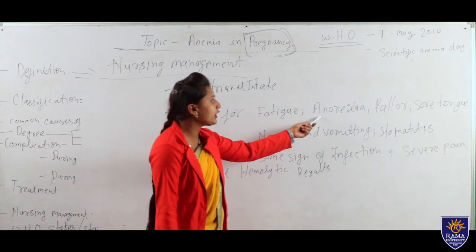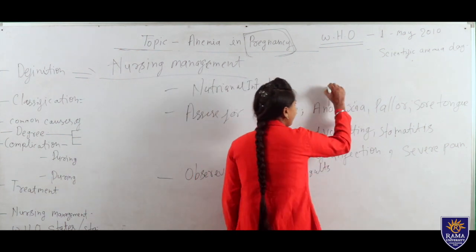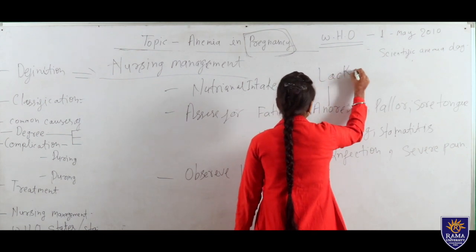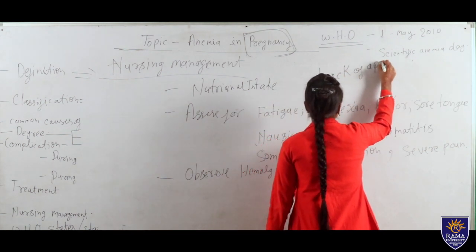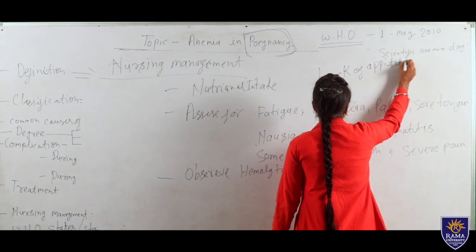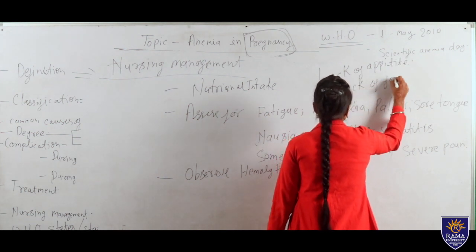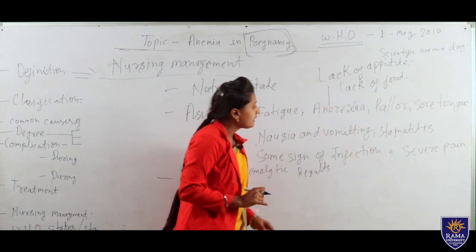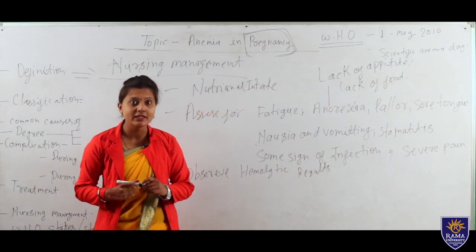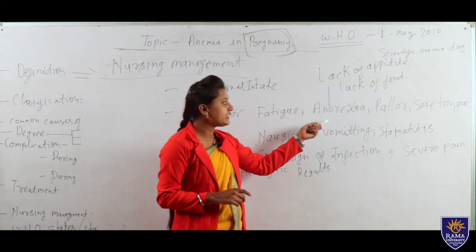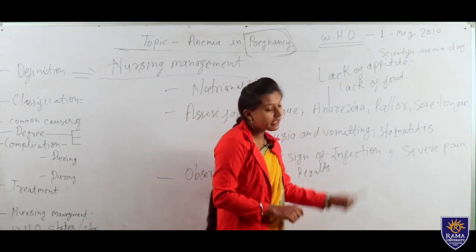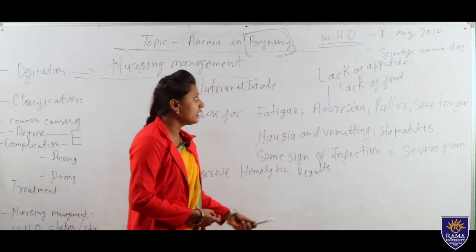Next is anorexia. Anorexia means lack of appetite, lack of food demand. If she is not taking proper food, that is called anorexia, a lack of food intake.